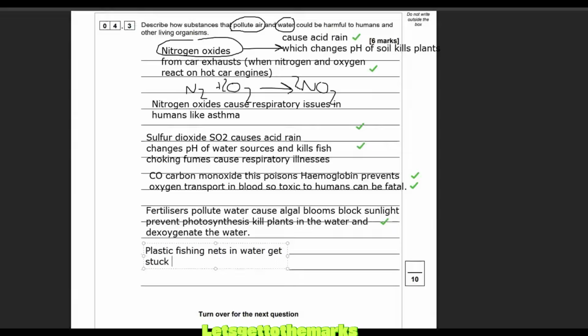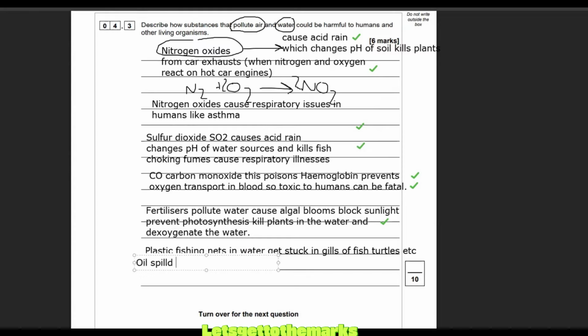Get stuck in gills of fish, turtles. So basically, they mash up the sea organisms, seals, turtles, things that live in the water. Plastics are smashing them up, okay, and making them very ill. So they get stuck in their gills, stuck in their lungs, stuck on them, all of that kind of stuff. So plastics in the water, bad, bad, bad. That's another type of pollution.